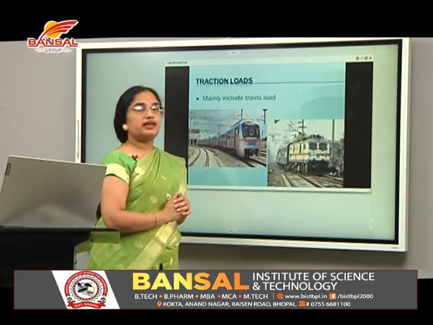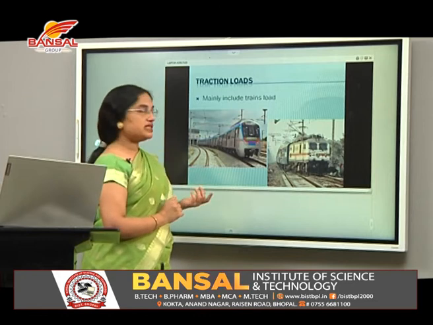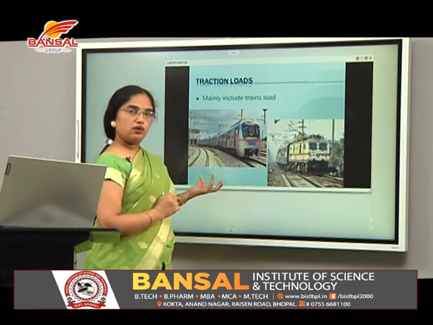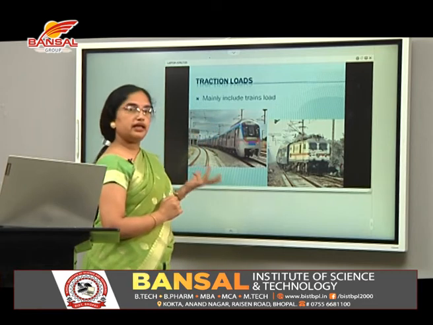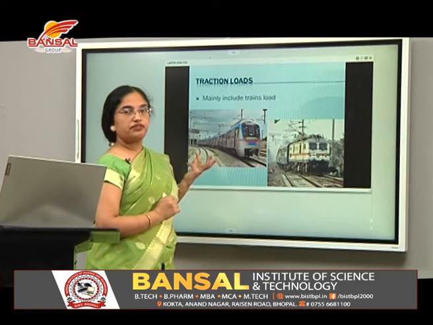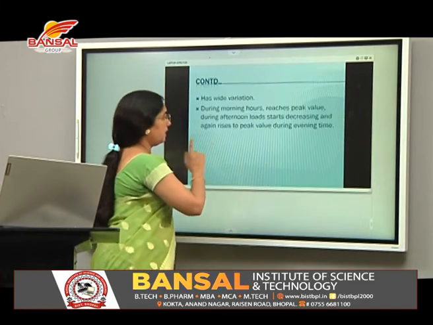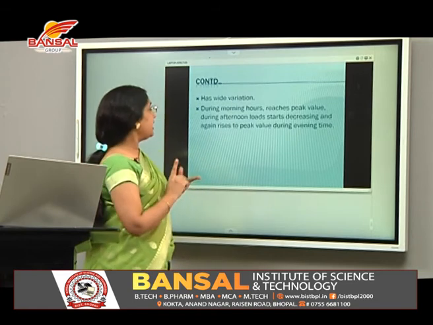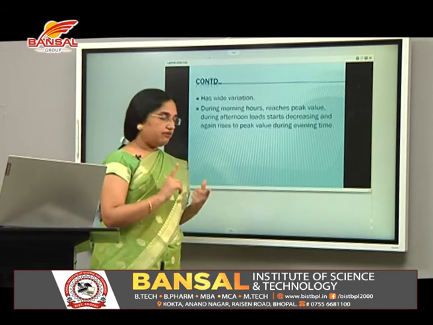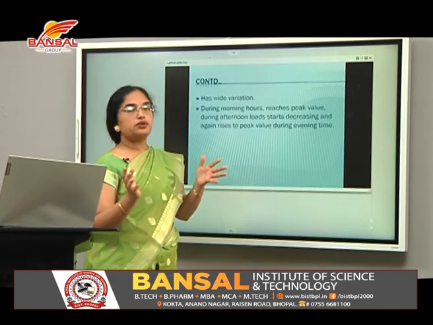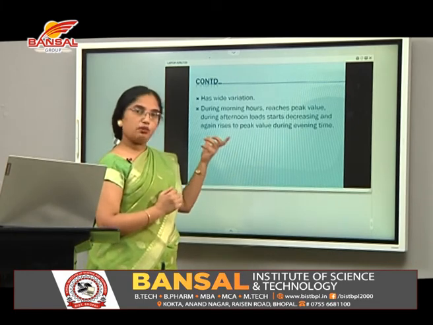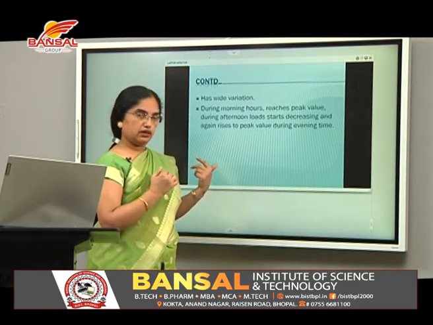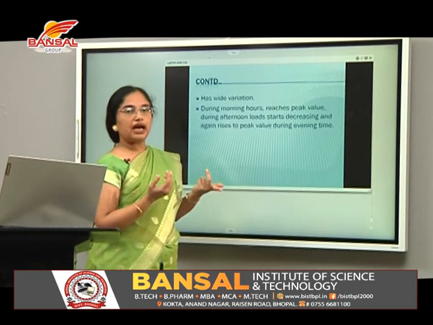Last in this category is traction load. Traction load means all the railways in India as well as the metro rails that are running in India also come in the category of traction load. See here, this load has wide variation, and secondly, during morning hours when people go to their work, they use the trains. So in the morning hours normally this load is higher. Similarly, in the evening time when they come back to their home, again the load will be higher.